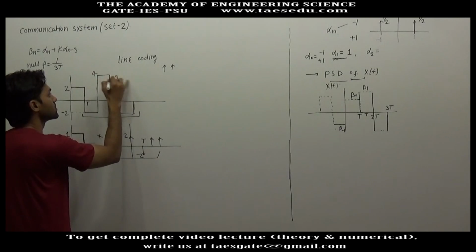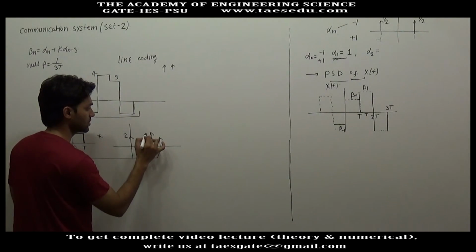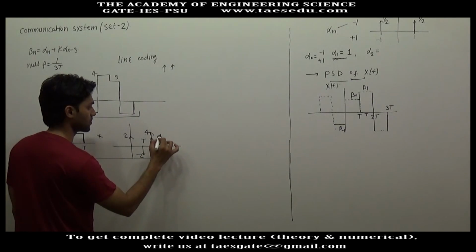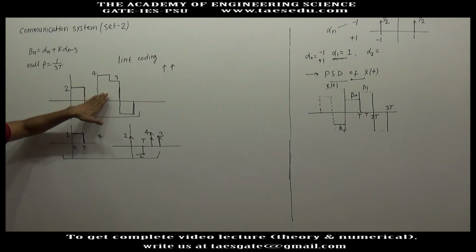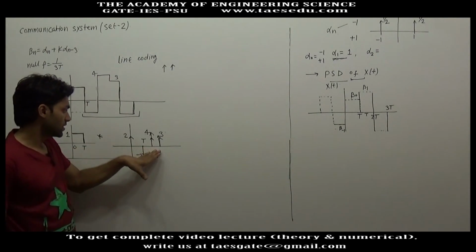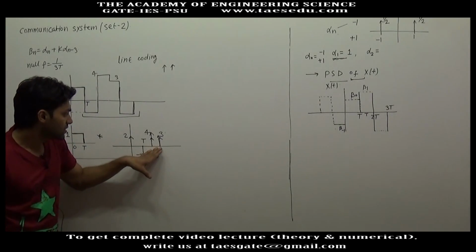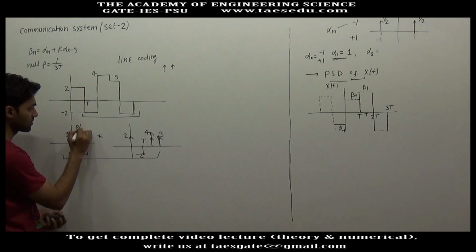So here the strength of the impulse will be 4, here the strength will be 3. So depending upon the height of the pulses in this signal, you can modify the strength of the impulses, then take convolution with a fixed pulse Pt.